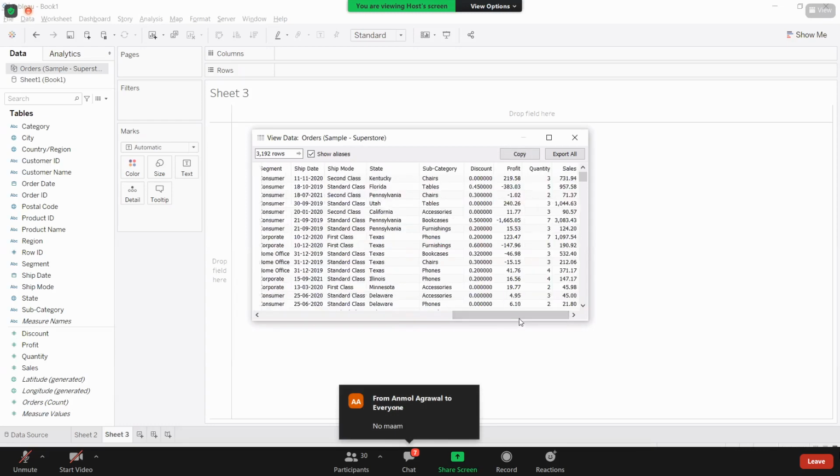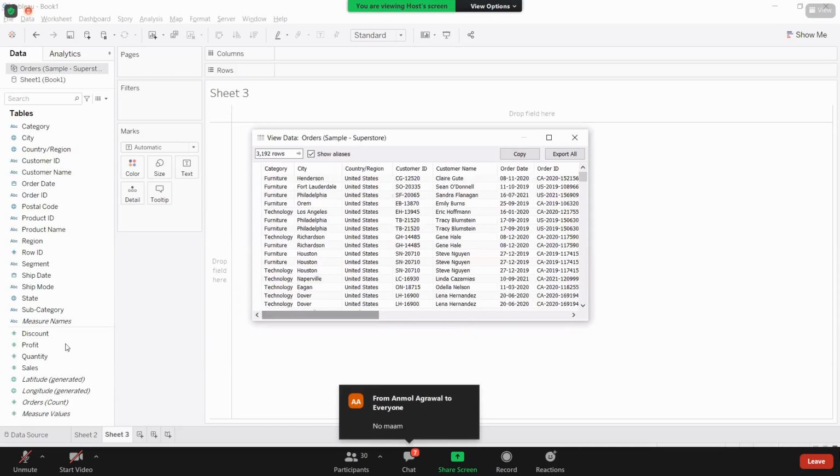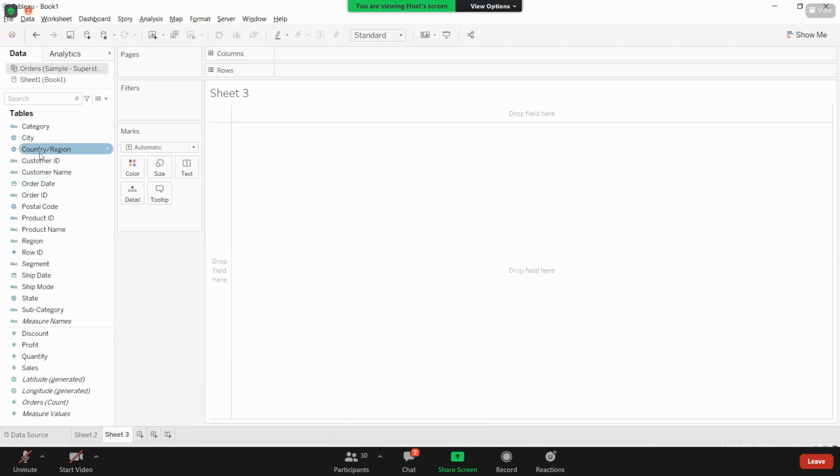No, right? Nowhere will you see these columns in your data source. Latitude and longitude will come when you have geographical data, but measure values, orders of count and measure names will come with any type of data.